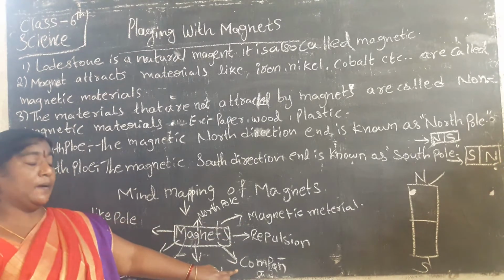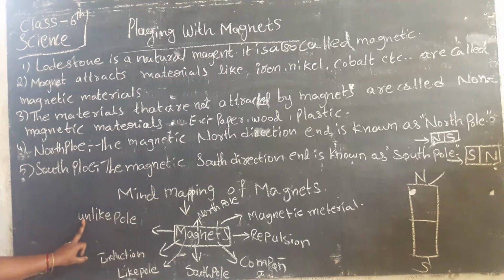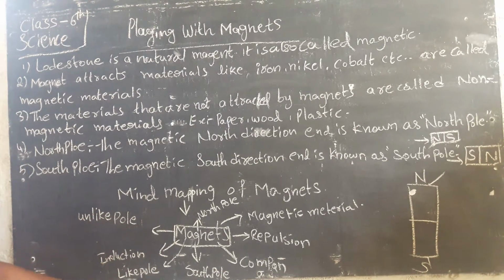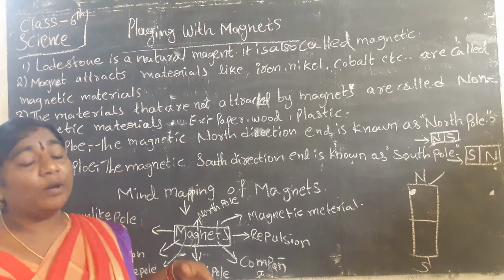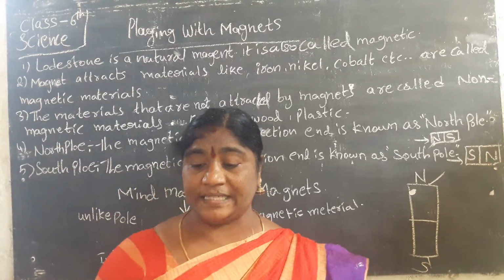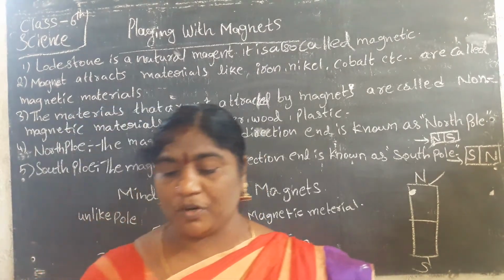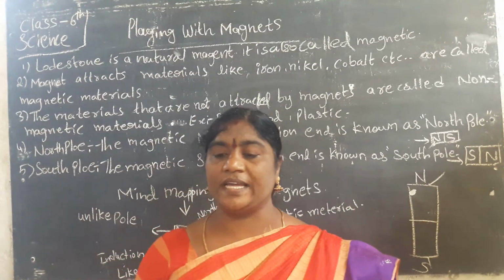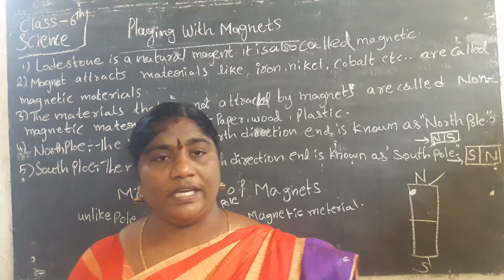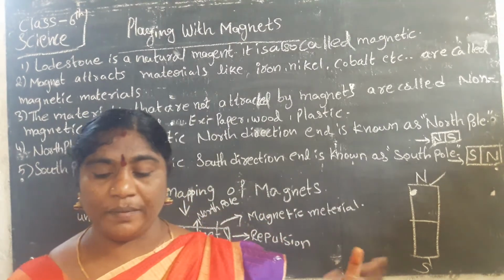Repulsion and attraction: unlike poles attract, like poles repel. Like poles means opposite sides in the opposite direction will attract. Next we have to learn that magnets attract materials like iron, nickel, cobalt.